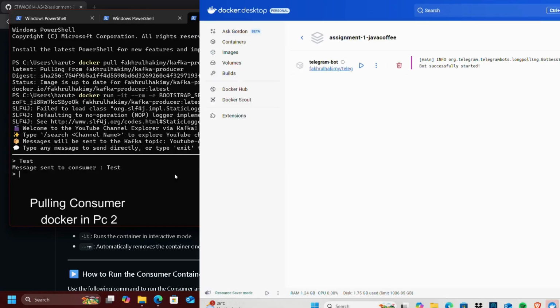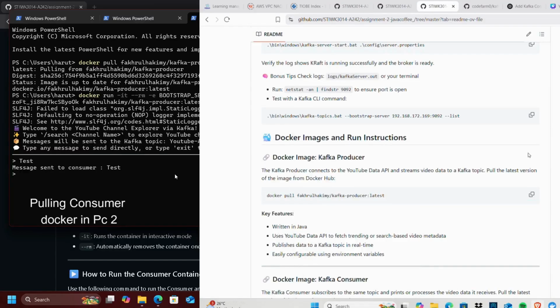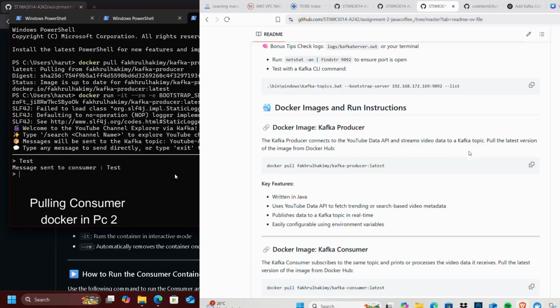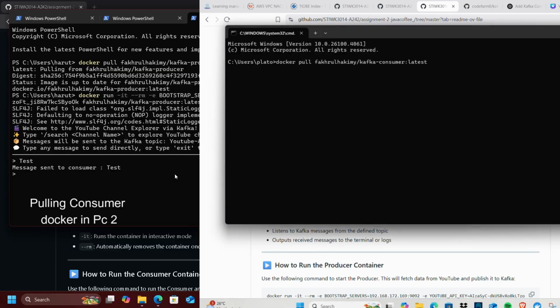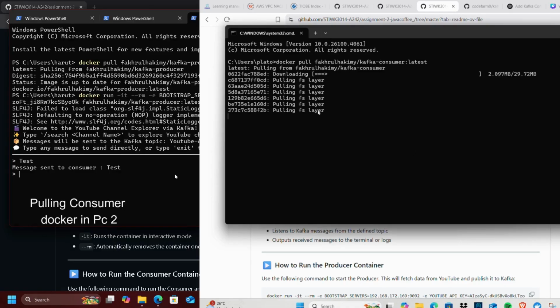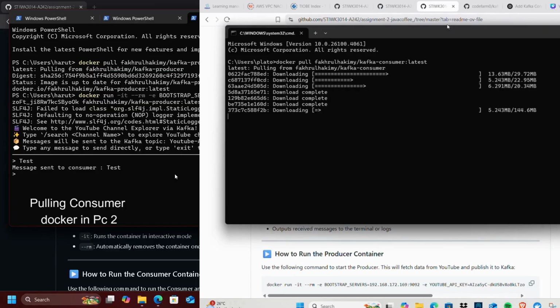We can check it on our second PC. Docker is running like this, and we pull the image like before using docker pull, but this time we select the consumer. Paste the docker pull command, and then we need to wait for the pulling because it's the first time we are pulling from Docker Hub. While waiting for PC2 to pull the image, we can move to PC3. For PC3, we're going to run the consumer from the consumer file.